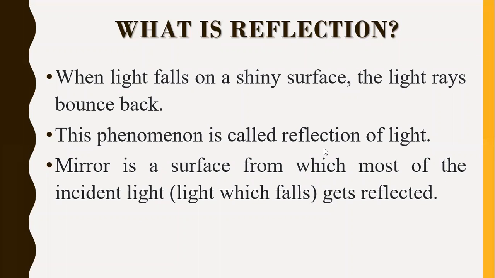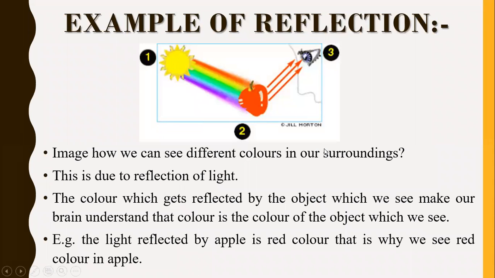Now let us see a few examples. Here is an example of reflection. The question arises, how are we able to see the colors around us? Apple is of red color. Maybe you have a table which is of brown color. You can see bed sheets of different colors, books, everything around you, and you know which color it is. Basically it is because the light is falling on that object and bouncing back and going into your eyes.